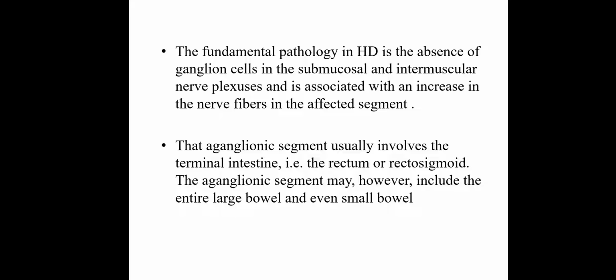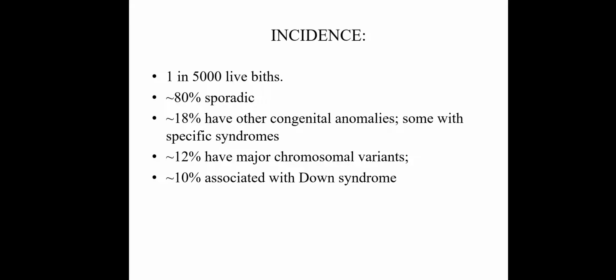The aganglionic segment usually involves the terminal intestine. The rectum or rectosigmoid is the most common site. The aganglionic segment may, however, include the entire large bowel and sometimes even the small bowel. Incidence: 1 in 5,000 live births. 80% is sporadic. 18% is associated with other congenital anomalies like Down syndrome and some with specific syndromes. 12% have a major chromosomal abnormality and 10% are associated with Down syndrome.